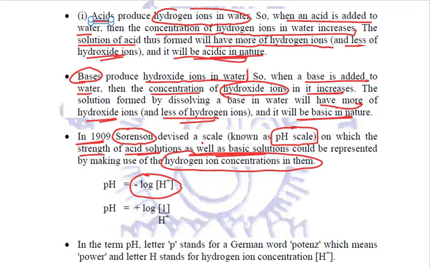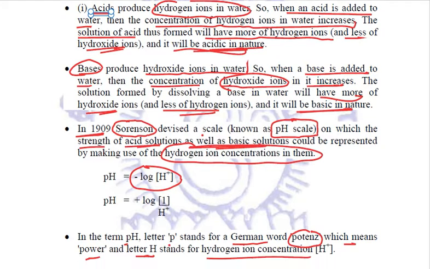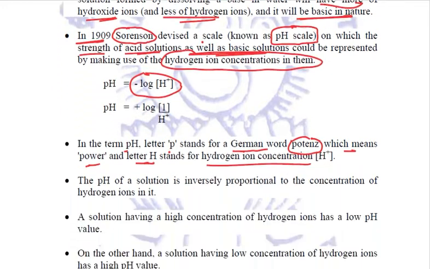In the term pH, the small p stands for a German word potenz, which means power, and the letter H is hydrogen ion concentration. So the power of hydrogen ion concentration is pH. It is either written as minus log of hydrogen ion concentration or plus log of the reciprocal of hydrogen ion concentration. This is how pH is calculated.